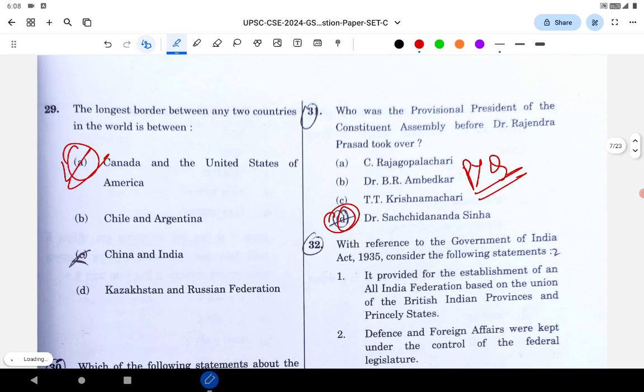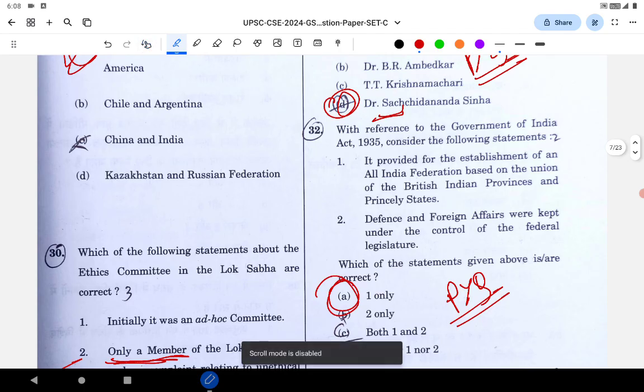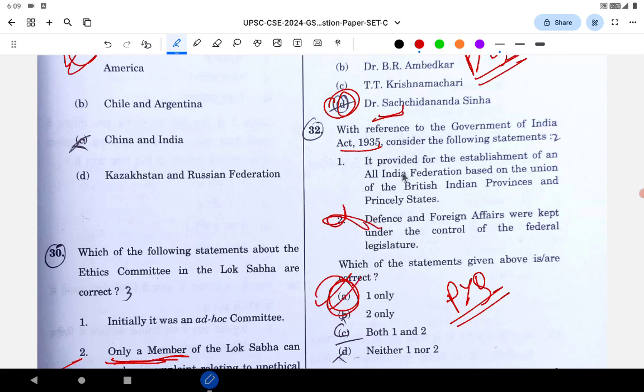Next is regarding Sachidananda Sinha, who, before Rajendra Prasad, was the president of the provisional Constituent Assembly. That is Sachidananda Sinha. It's a repeated question; they've asked a question on Sachidananda Sinha before. Next question is on the 1935 Act. Again a repeated PYQ question. The correct answer is A. In option B, statement 2 is wrong.